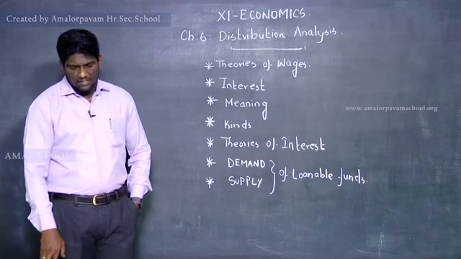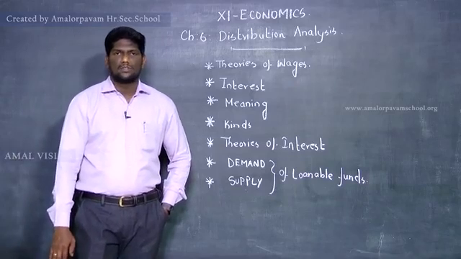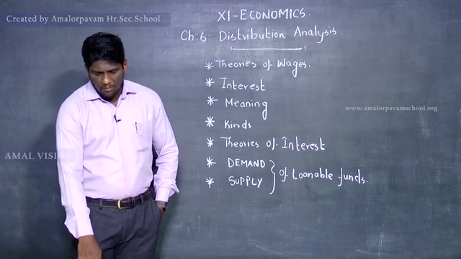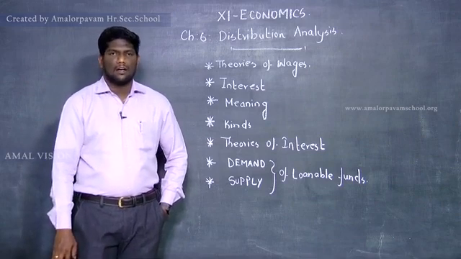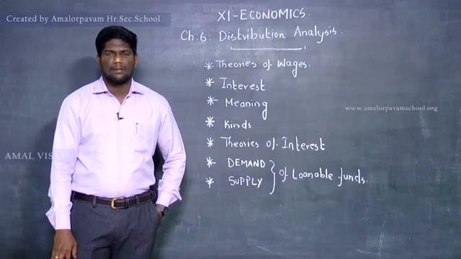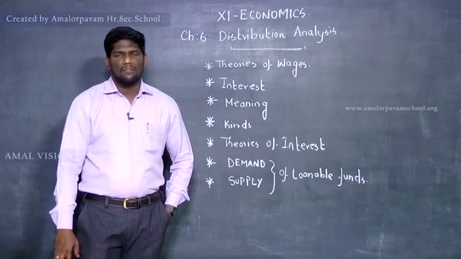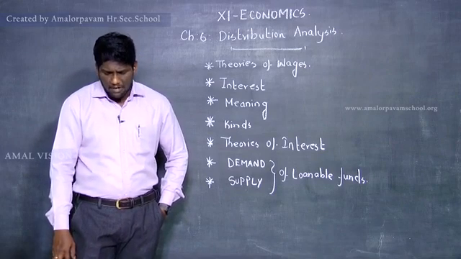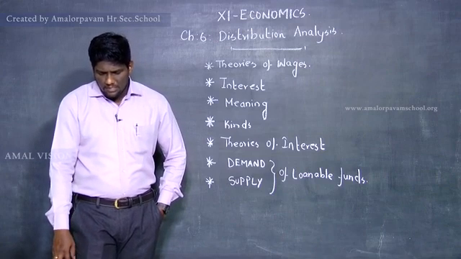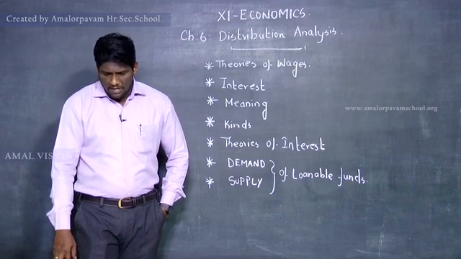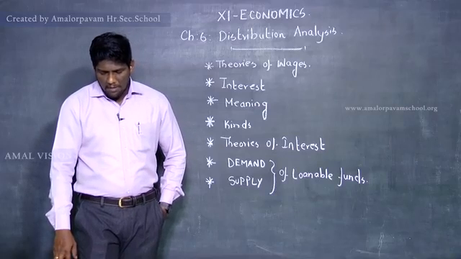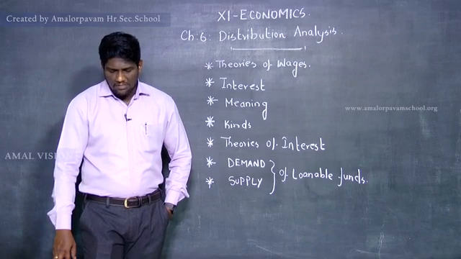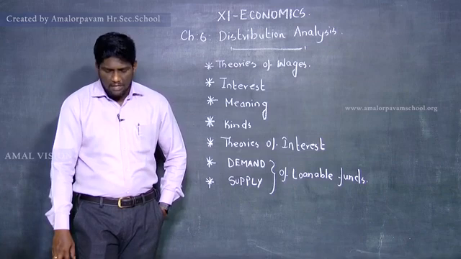Let me see the kinds of interest. There are two kinds of interest, one is gross, another one is net. Gross interest is the total interest amount received by the creditor from the debtor. I hope now you know the meaning of creditor and debtor. In accountancy and commerce we have discussed various terms regarding the creditor and the debtor, right? So gross interest is equal to net interest plus reward for inconvenience plus insurance against risk of non-repayment plus payment for service of debt management. These are all the things which come under gross interest.